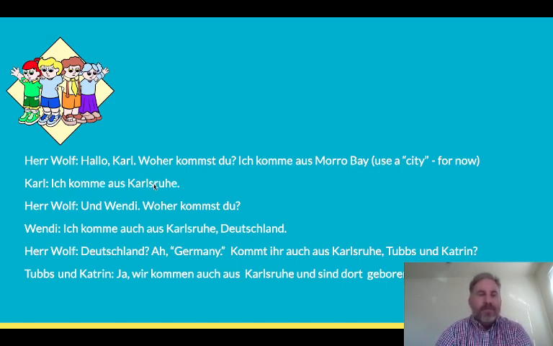It's a city, yeah? Herr Wolf sagt, und Wendy, also das hier ist Wendy. Woher kommst du, Wendy? Wendy sagt, ich komme aus Karlsruhe, Deutschland. Auch, yeah? Here, auch means also. So I also come from Karlsruhe, Deutschland.